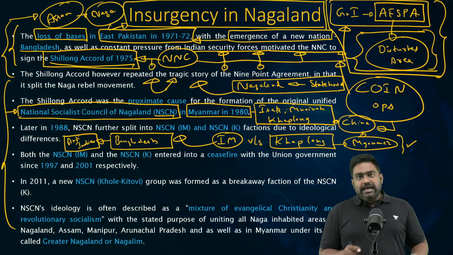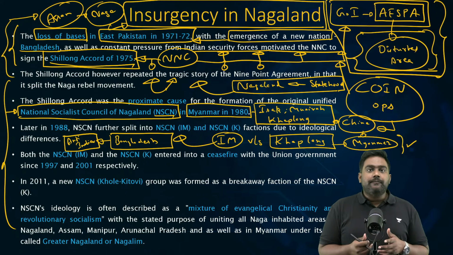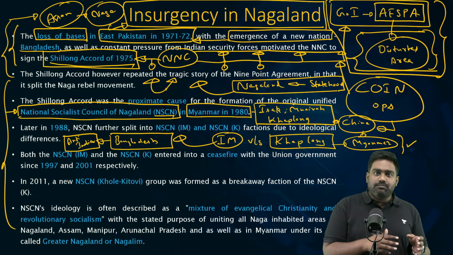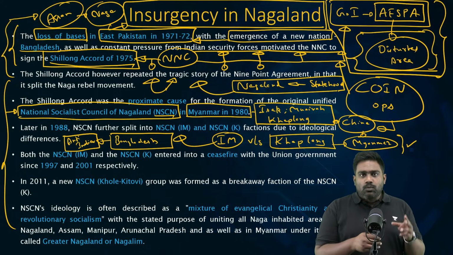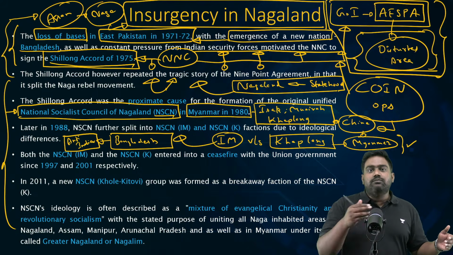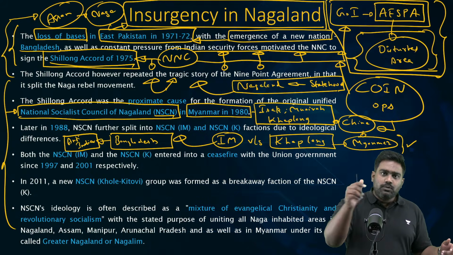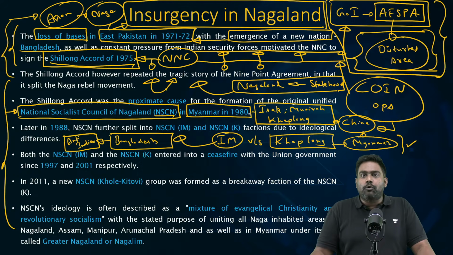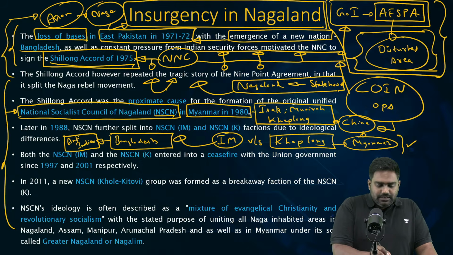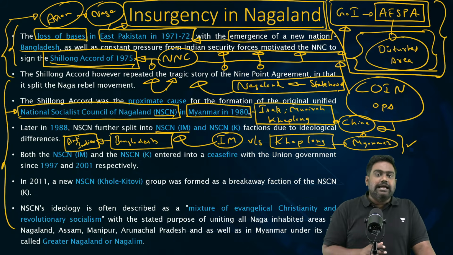So now, NSCN became a nightmare for India. The group had not only become formidable, with both Pakistani and Chinese support, it had split into two parts. One faction, the Kaplang faction, operating from Myanmar with Chinese backing, and the Isaac Muiwa faction, operating from Bangladesh with Pakistani and Bangladeshi state support. So the threat of Naga insurgency became very serious under the NSCN in the 1980s.